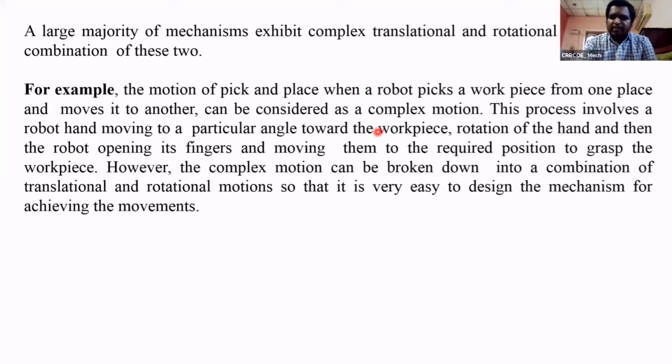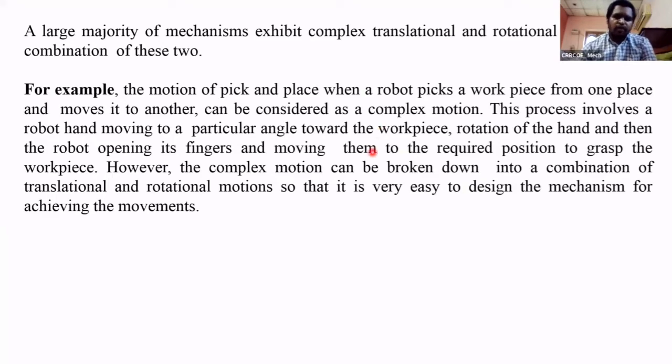In a practical condition we can use the combination of these 6 degrees of freedom for movement of any body. Okay, in a mechatronic system, for example, the movement of the robot hand. Here the robot hand has different motions, means the combination of linear and rotational motions. It is moving in a vertical direction and a horizontal direction, x direction, y direction, and z direction, and it is rotating about x, y, and z. Means complex motions, means the combination of these 6 degrees. 6 degrees can be utilized in a mechatronic system.